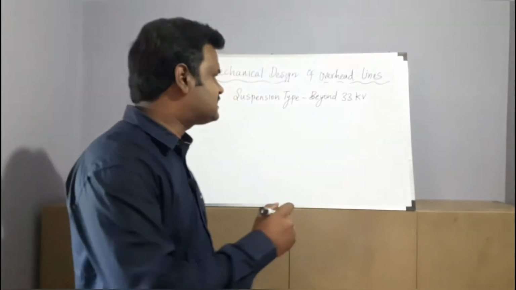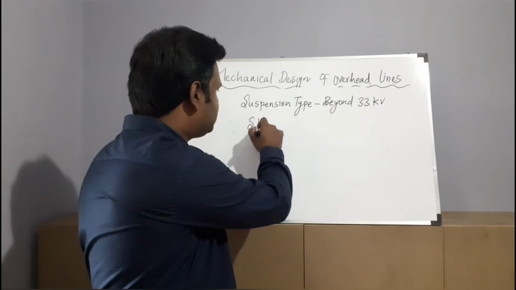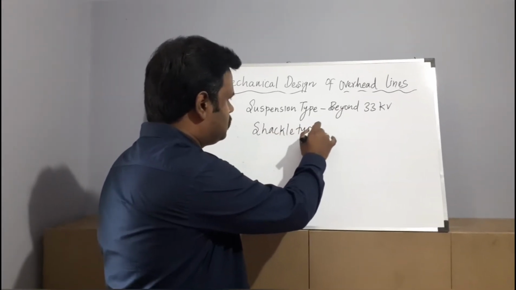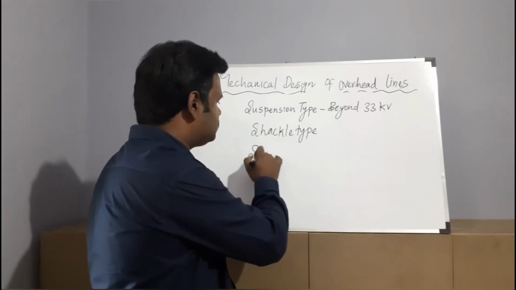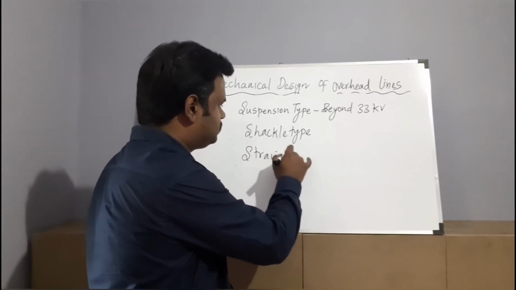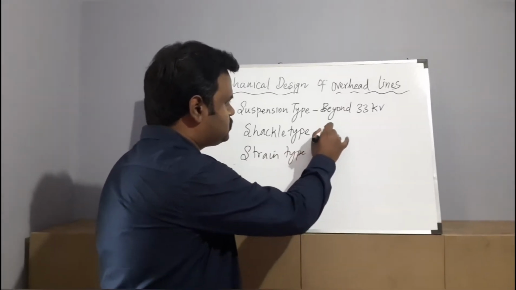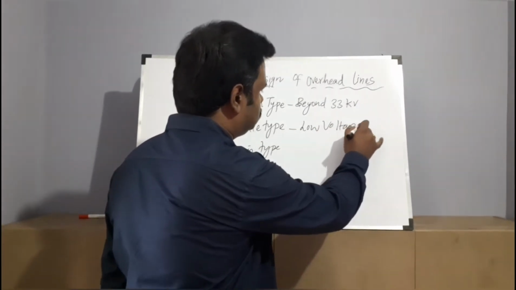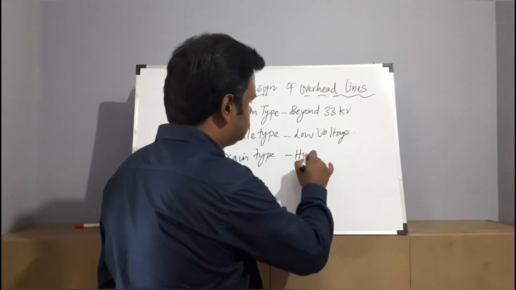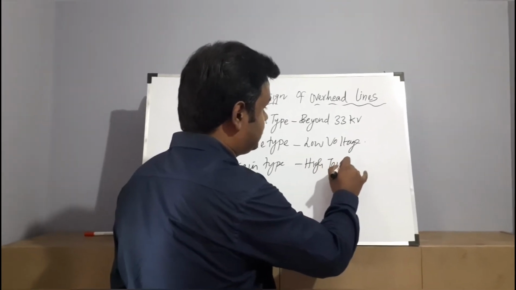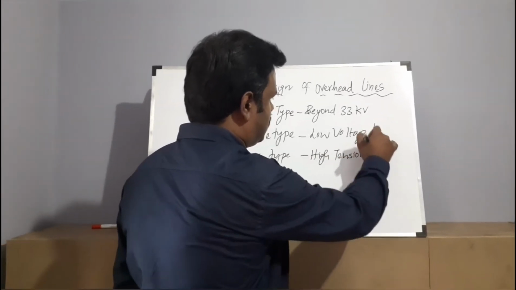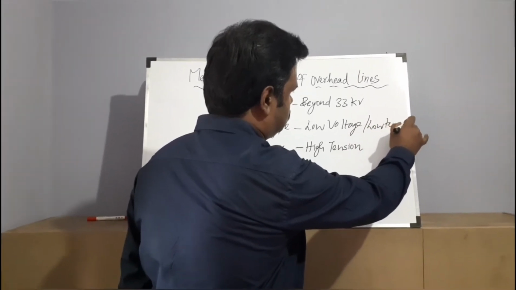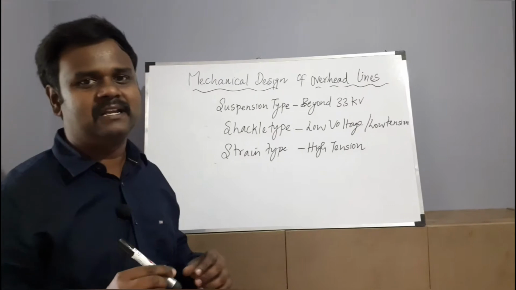Let me move on to the next type of insulator, that is shackle type insulator. Nowadays it is also known as strain type insulator. Shackle type is used under low voltage category, whereas strain type is high tension category or low tension. Where are we using the shackle and strain type, right?